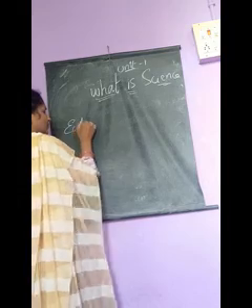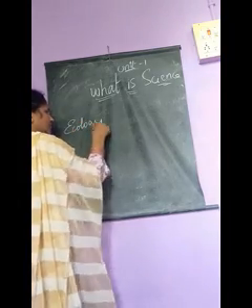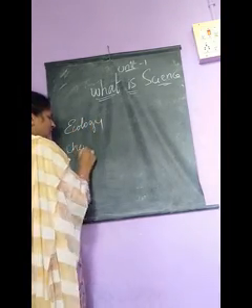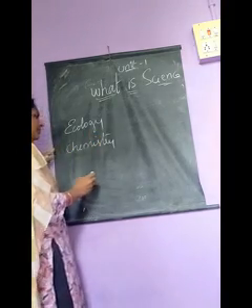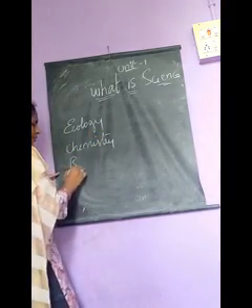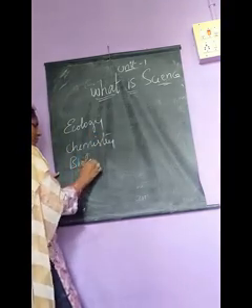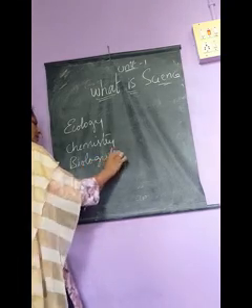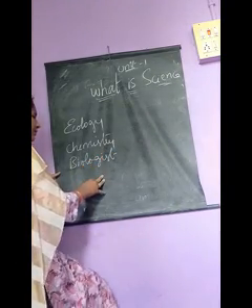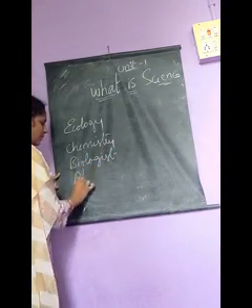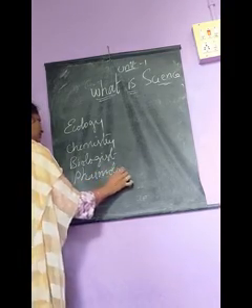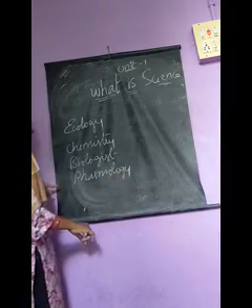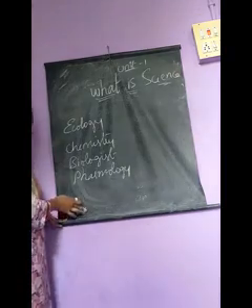Ecology, chemistry, biology, pharmacology, like that.